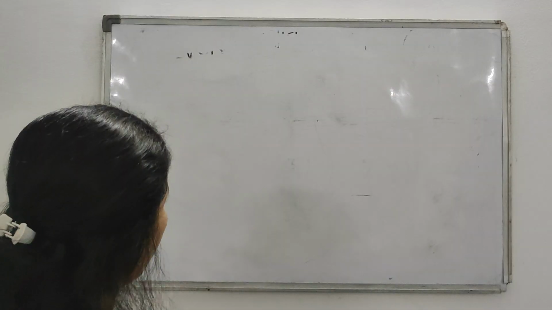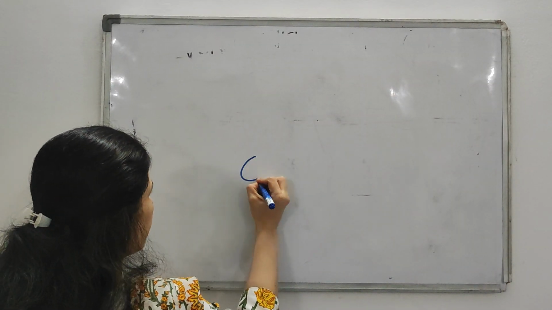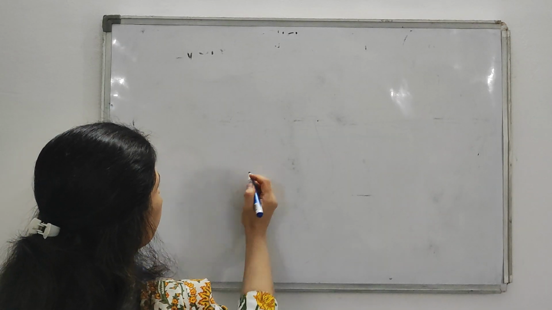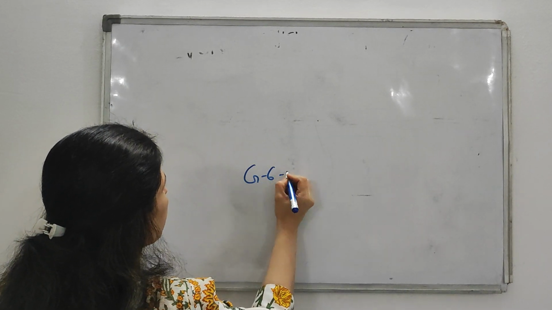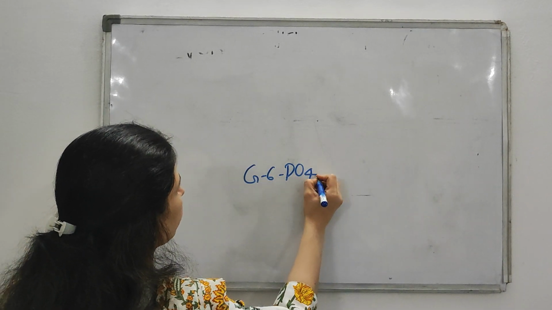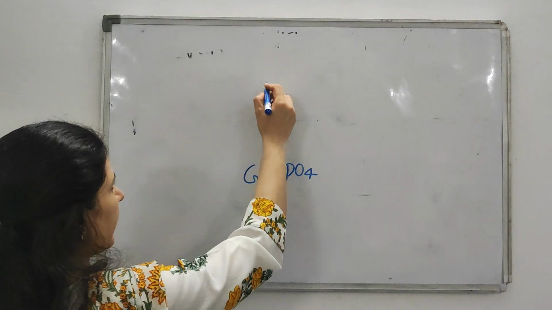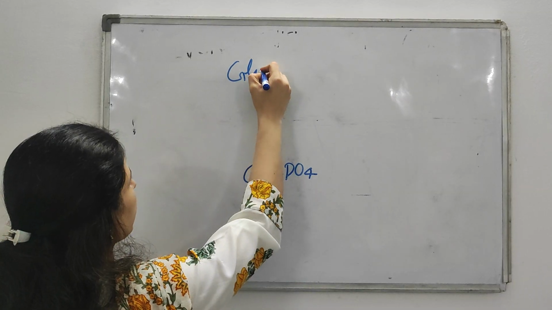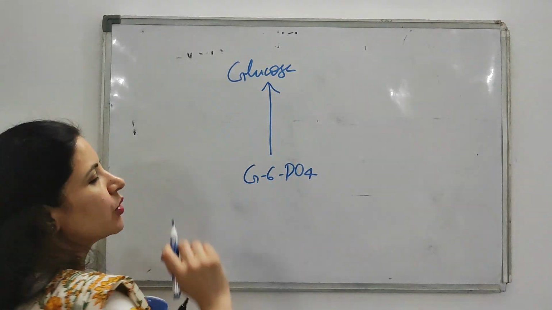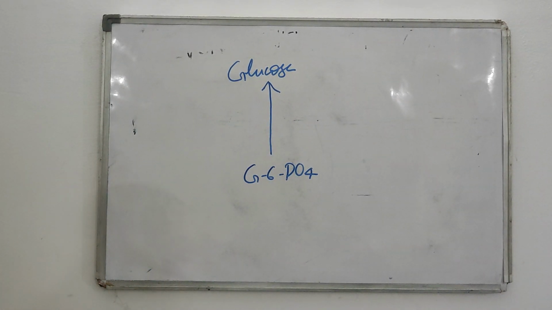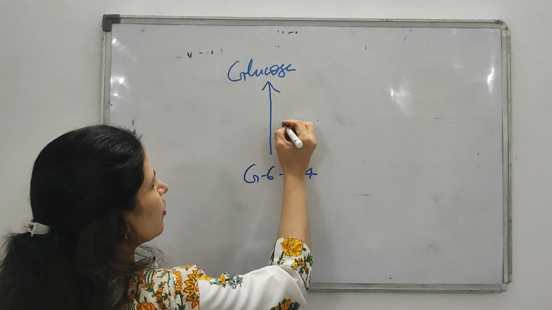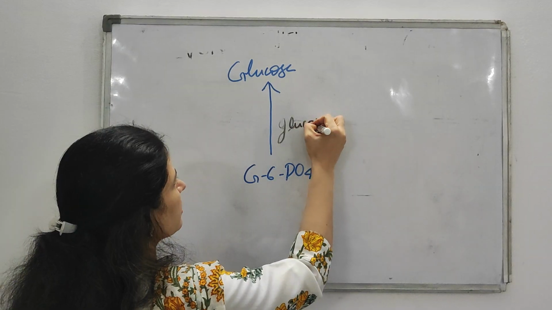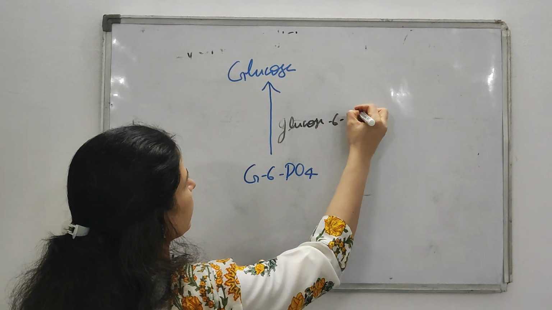So what happens in von Gierke's? Suppose this is your glucose 6-phosphate. This glucose 6-phosphate is converted into glucose. You know this, no? Glucose 6-phosphate is converted into glucose with the help of the enzyme glucose 6-phosphatase.